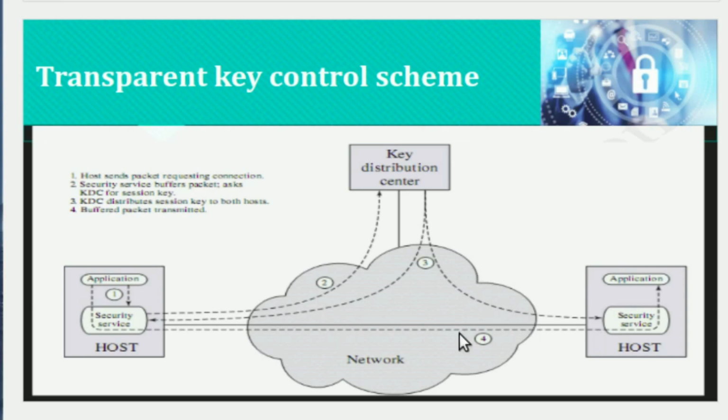The requesting SSM can now release the connection request packet, and the connection is set up between the two end systems. All the user data exchanged between the two end systems are encrypted by their respective SSMs using the one-time session key. So this is all about the transparent key control scheme.